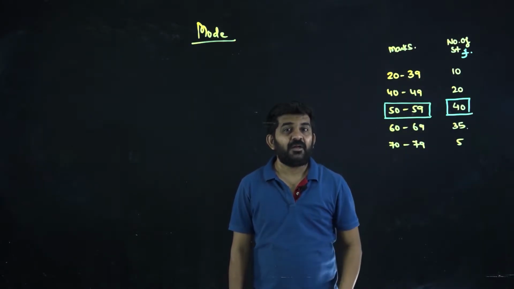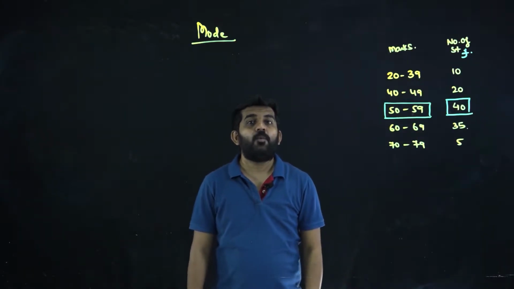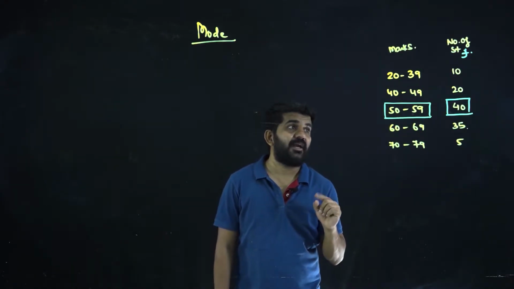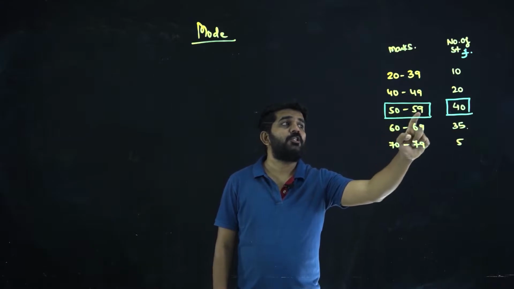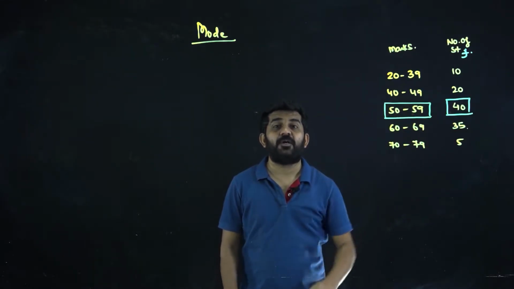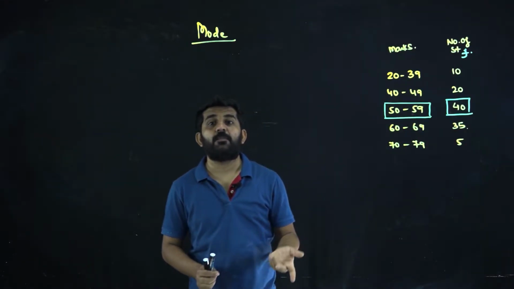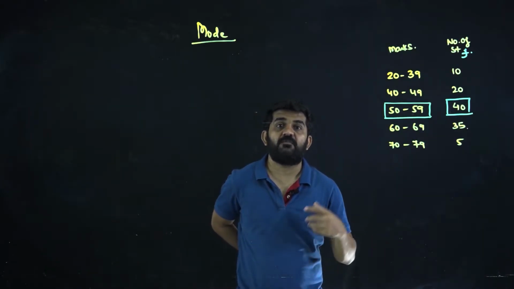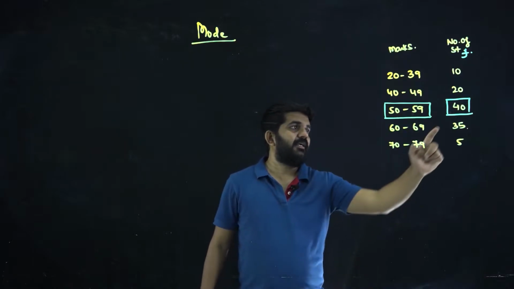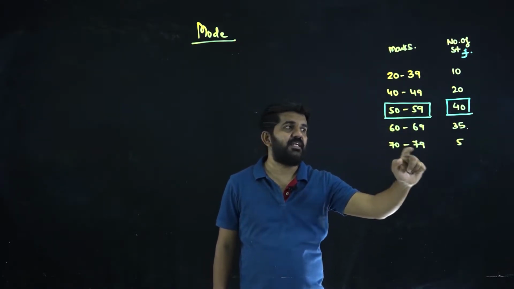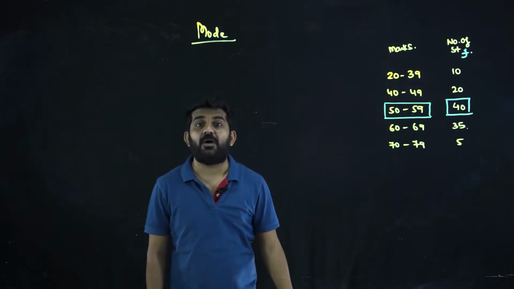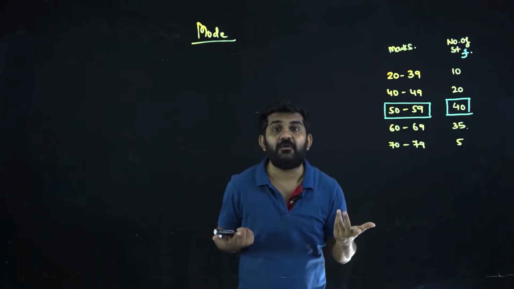Try to understand that whatever mode I am finding out is an approximate mode. All the 40 students have different marks: someone has 50.5, someone 50.75, someone 51, someone 52. Then the mode will not lie in between these. And if all 35 students had exactly 65 marks, then the mode would be 65.